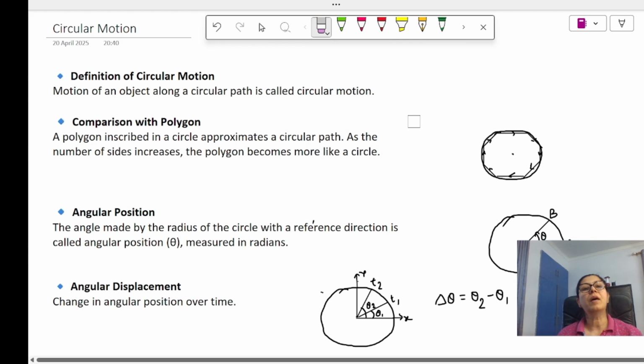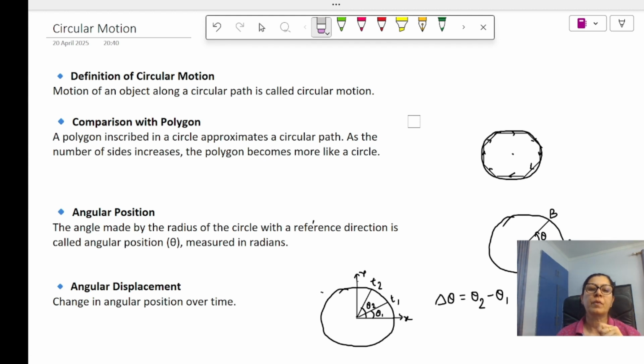We were doing the motion chapter. In continuation with that, we'll start with circular motion today, because that topic only is left.